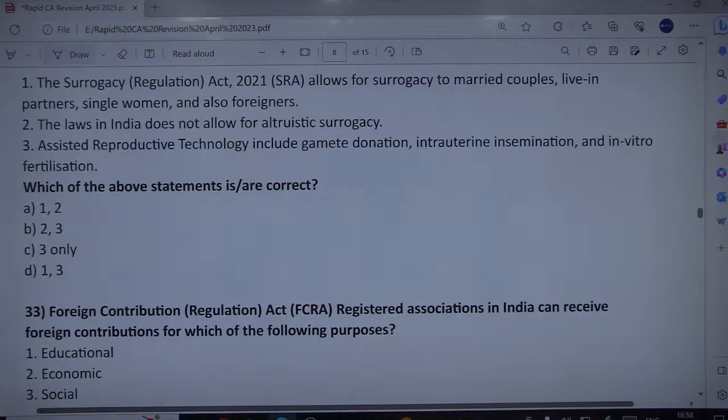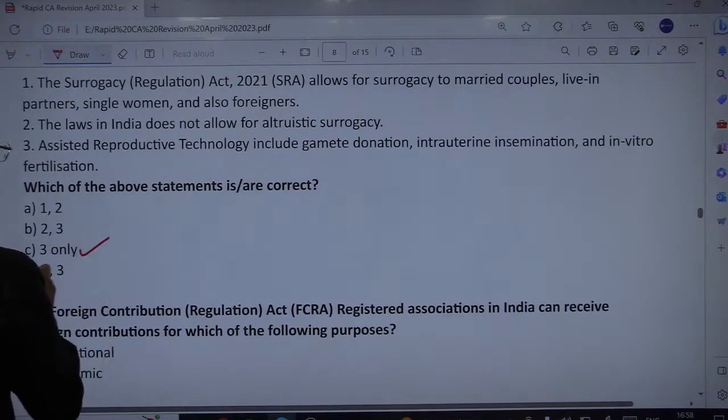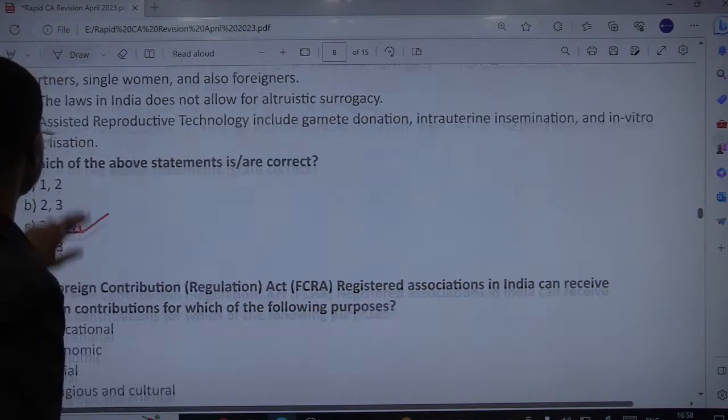Fine. So the first statement is wrong. Of course, it is for only infertile married couples, not foreigners or single women. The law in India allows for altruistic surrogacy, but with certain conditionality, like there is an age category for husband and wife, and assisted ART technology includes this. So of course, the third statement is only correct here. ARTs include gamete donation alongside intrauterine insemination as well and IVF as well. Okay.